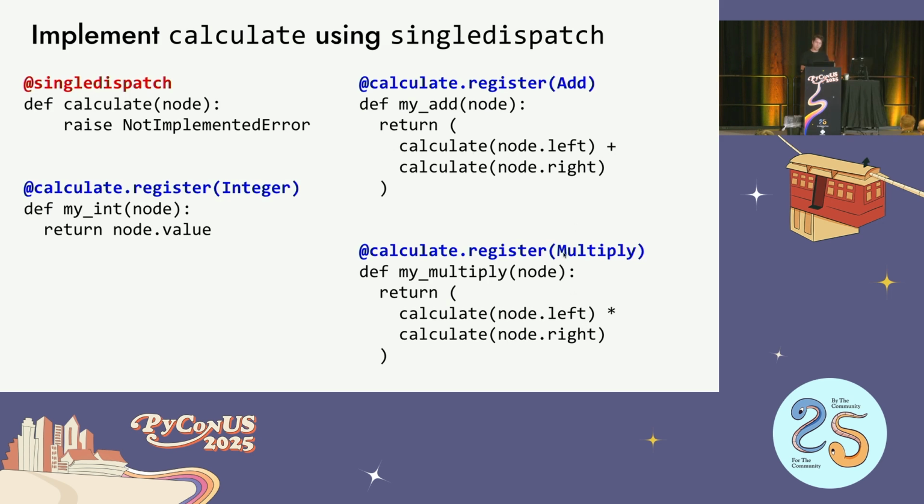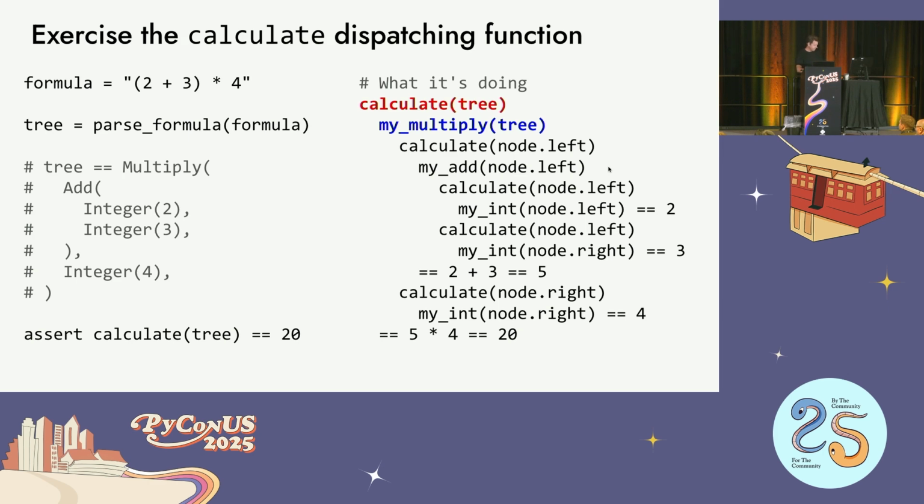Multiply is the same pattern. But what's cool here is that calculate now is smart and knows how to dispatch to the right version, the specialized version of itself, based on the argument. So the add function doesn't need to know what the type of that is. It'll do it automatically, just like it did with object-oriented programming classes. When you called the method, it went to the right specialization, the right class, to actually run the implementation.